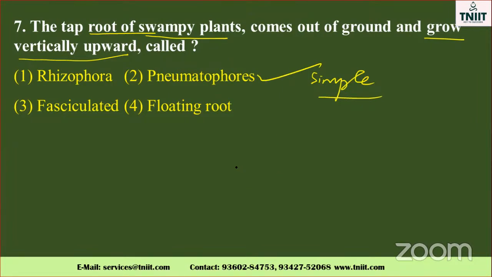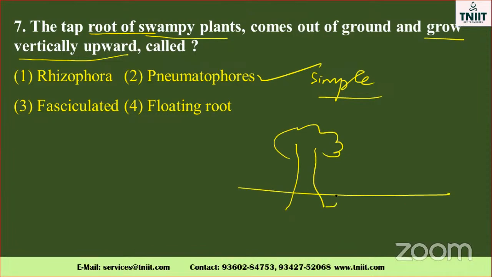Some of the plants, take an example, rhizophora. Isn't it? Pneumatophores are given, and fasciculated and floating roots are also there. About the marshy habitat places, you already know. Where is the marshy habitat? In the deep sea water. The outgrowth of the root is in a vertically upward direction.